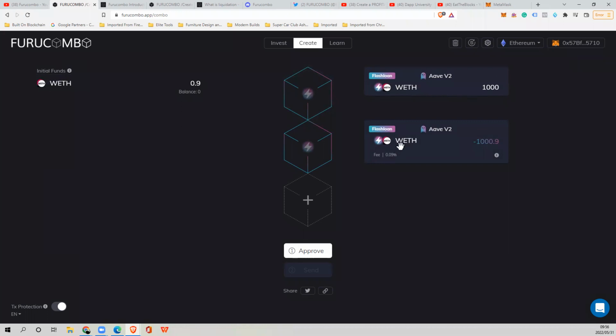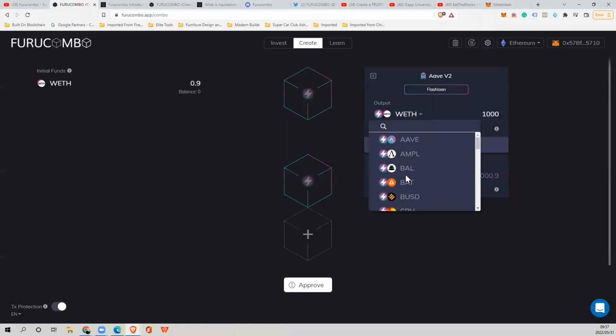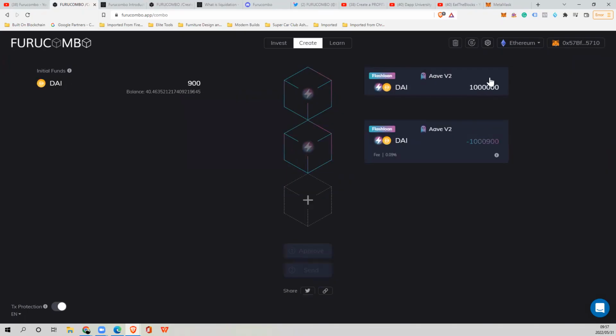If, let's say, we use DAI, right? So I go back here, I click on edit, and I want to take a flash loan for DAI as a stable coin. And let's say I want to borrow, I can then borrow either 1,000 DAI or 1 million. So 1 million DAI is what I want to borrow. I need to pay back.